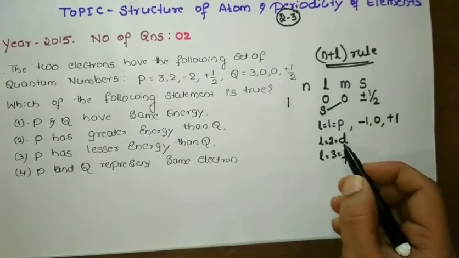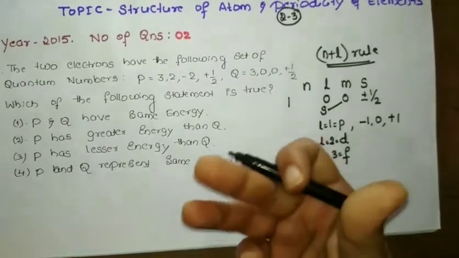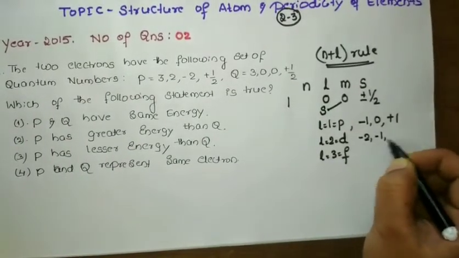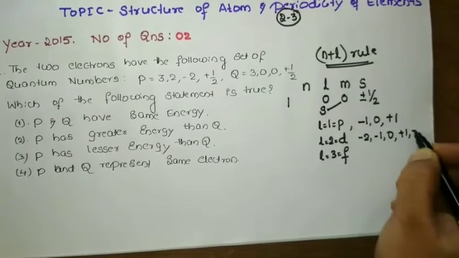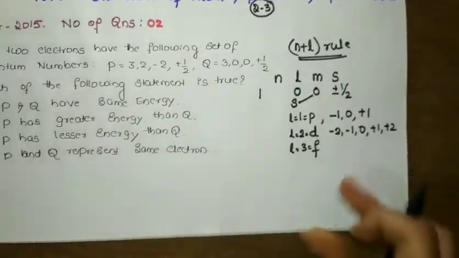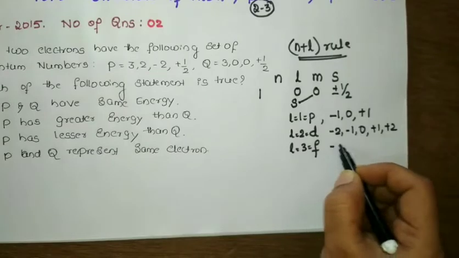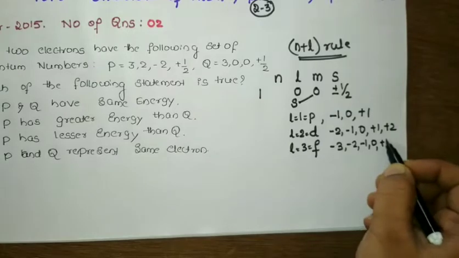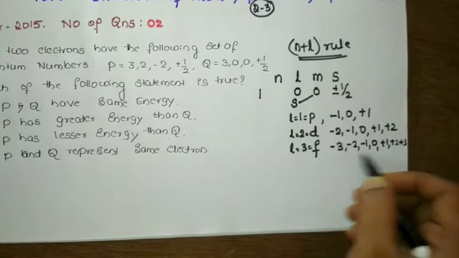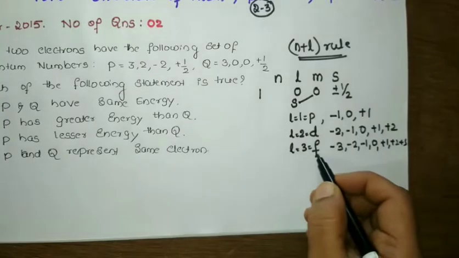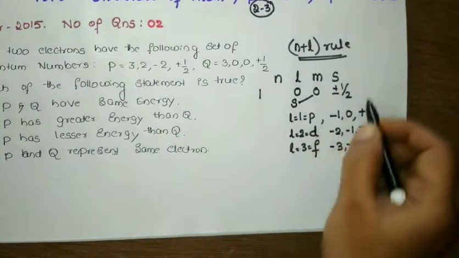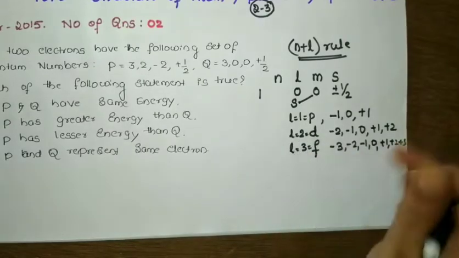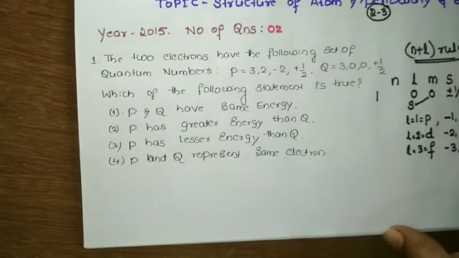For the d orbital, how many suborbitals do we have? 5 orbitals. So we have -2, -1, 0, +1, +2. This you have to remember. And for the f orbital it is -3, -2, -1, 0, +1, +2, +3. How many? 7 suborbitals. So the f orbital has 7 suborbitals. You have to remember all these values, students, so that it becomes very easy. Now let us move to the question.